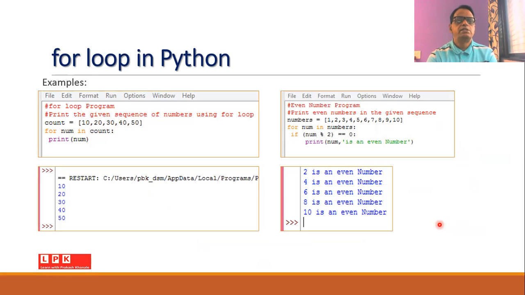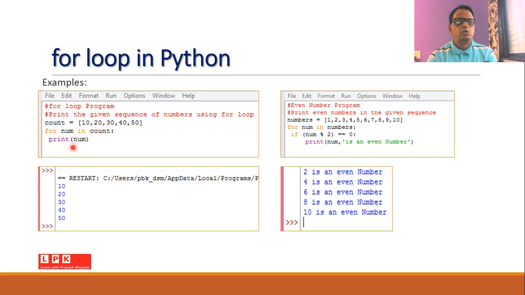So these are some simple examples for the for loop in a Python program. Now suppose we set the counter, and it is a list consisting of 5 values: 10, 20, 30, 40, and 50. Now I write a for loop: for number in count, then a colon, and then print number.